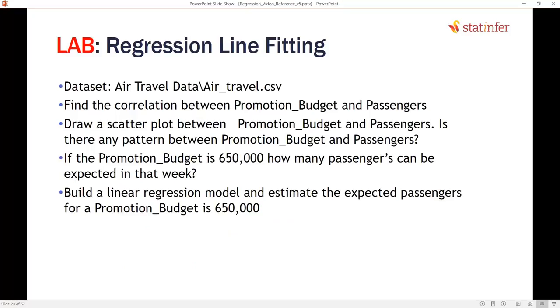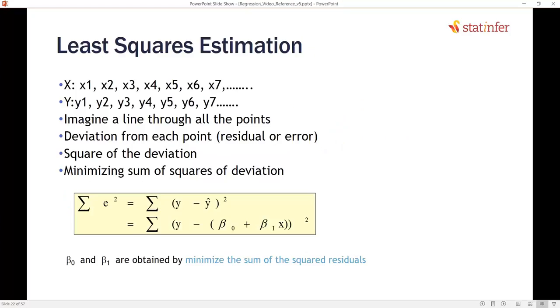Let us do an example. We don't need to do all this least squares line fitting manually. R has a package inside it, and we can just use the package. Finally, what are we expecting from line fitting? We are expecting beta naught and beta 1 values. So R will take care of all this least squares estimation and finally present us with beta naught and beta 1 values. So we can simply use those values.